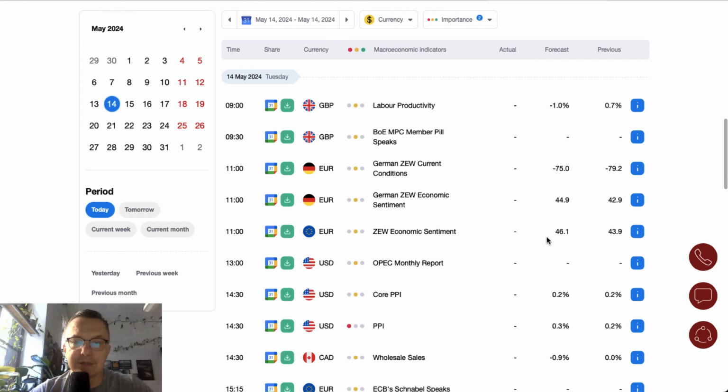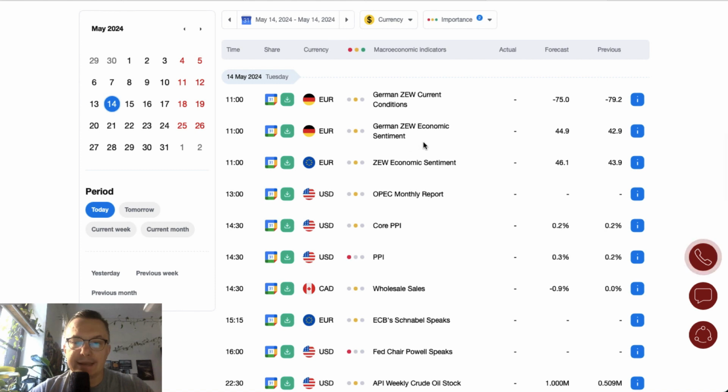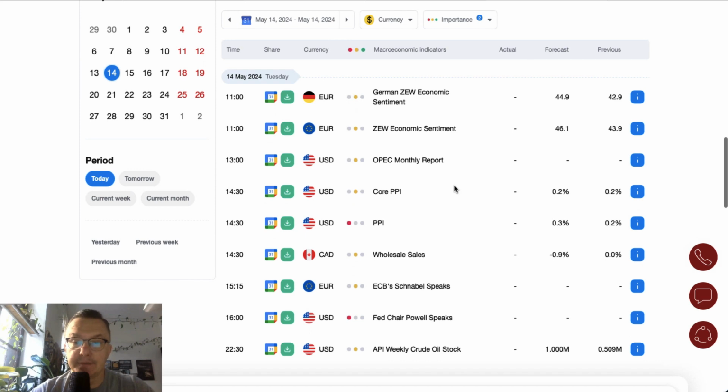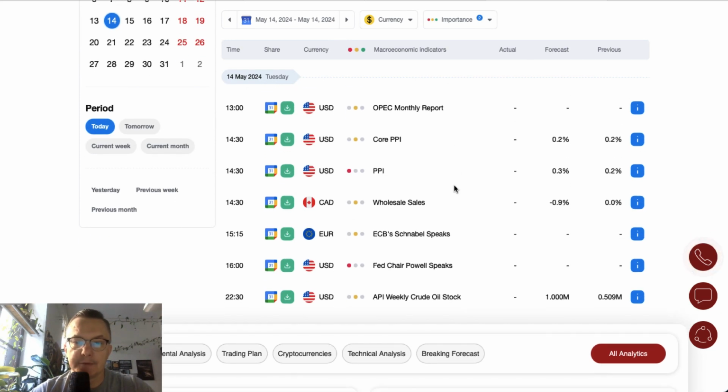At 9 o'clock, there is a scheduled data release from the UK as well, labor productivity, and 30 minutes later, we have a speech from the Bank of England MPC member Powell. German sentiment data is scheduled for release at 11 o'clock together with the Eurozone economic sentiment data. The sentiment data are expected to increase slightly, so we will see if there is any increase in the sentiment when the numbers are released.